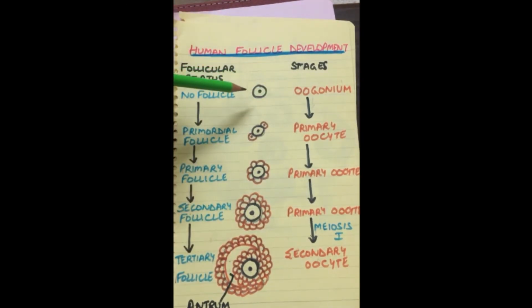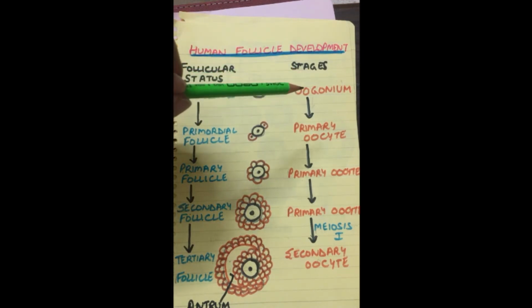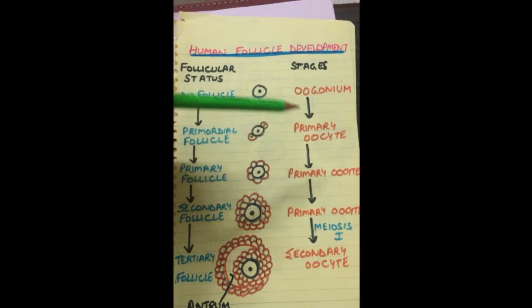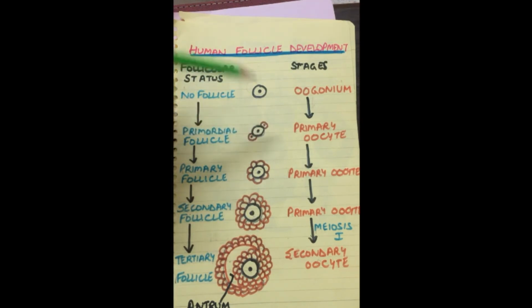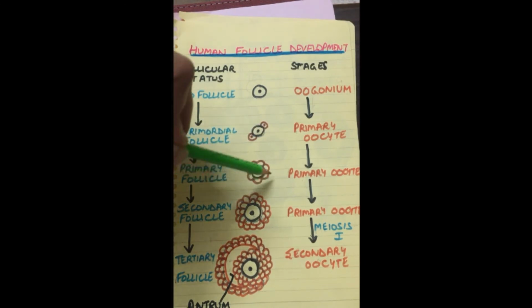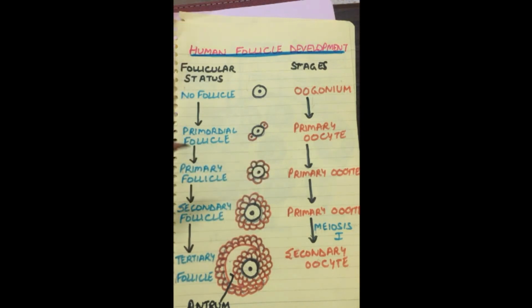Now oogonium, this is the oogonium. It is without the granulosa cells. So no follicle formation here. When oogonium gets differentiated into primary oocyte, then a few cells surround this primary oocyte. Now this will be called primordial follicle. Now these cells which have surrounded the primary oocyte will divide and redivide and cover the primary oocyte from all sides. This structure is called primary follicle.